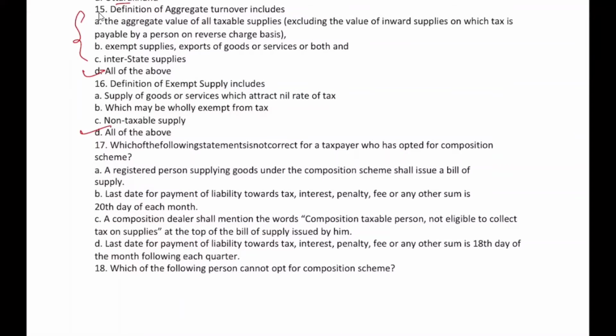But here we are checking the definition of exempt supply, right? That definition of exempt supply will include non-taxable supply. It falls under the exempt supply definition. Is it? We know while reading DT, things were different.